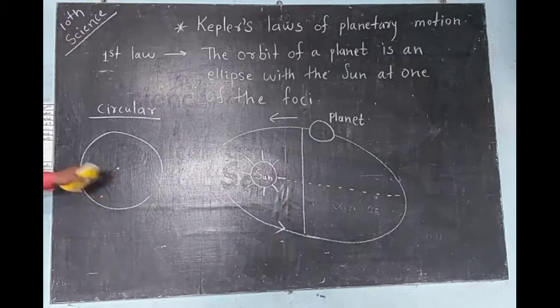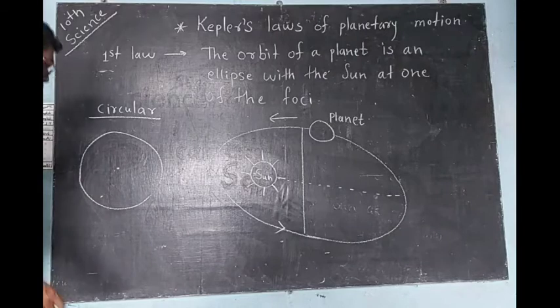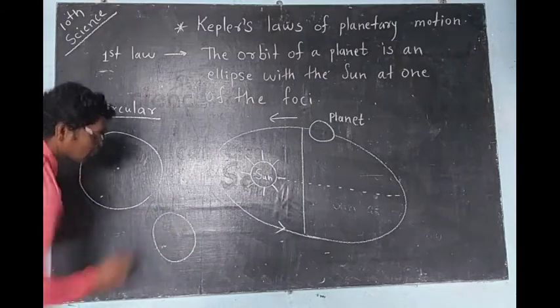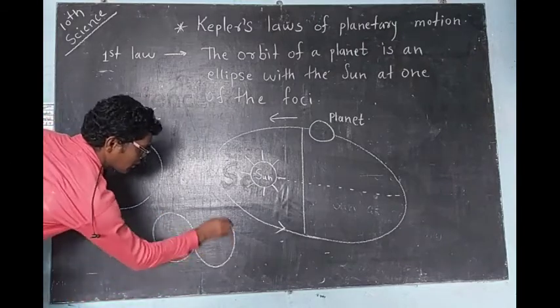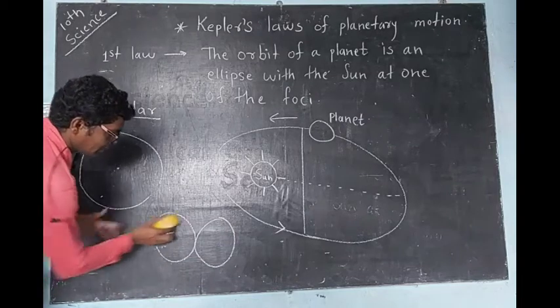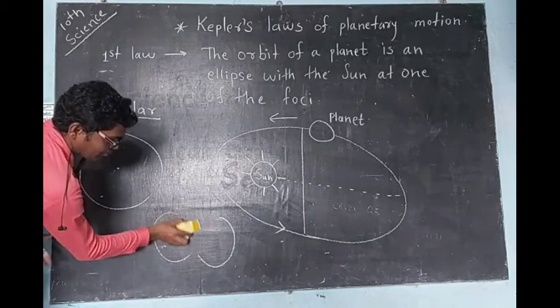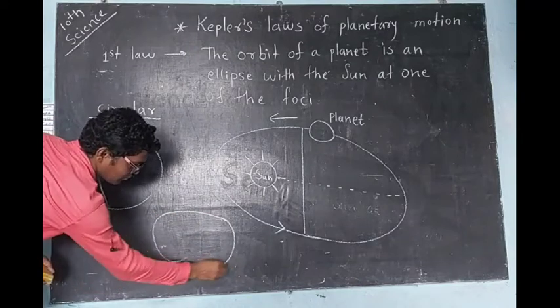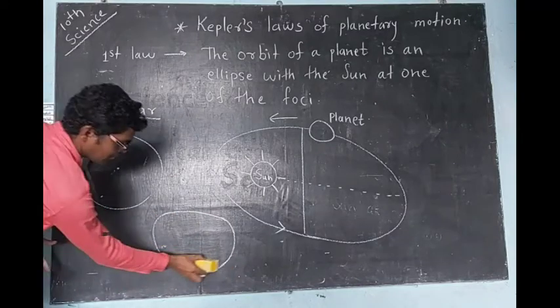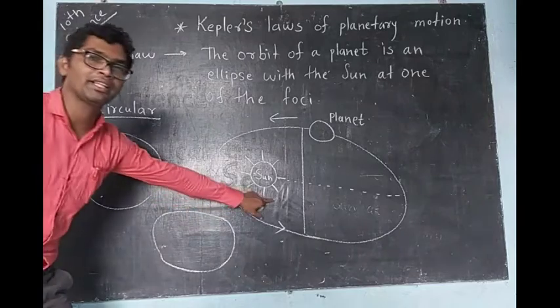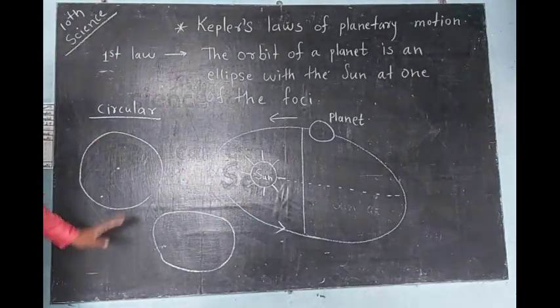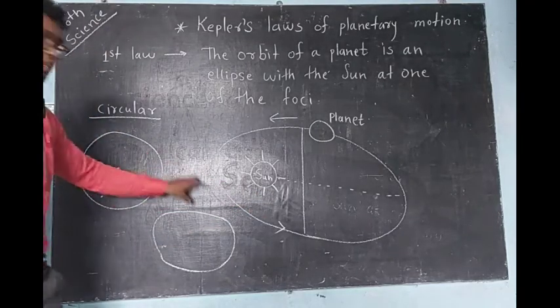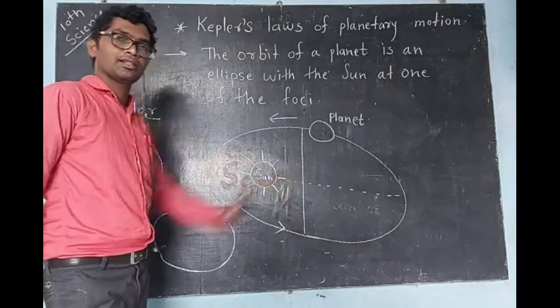If I join 2 circles together, then what will happen? See the example here. This is one circle and this is one more circle. I erase these 2 lines and join them, and this shape will become elliptical. So understood? The combination of 2 circular shapes we can call an elliptical shape.